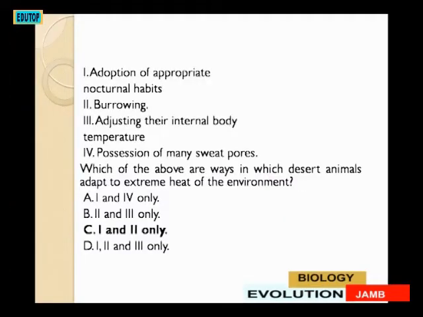Then we have four options now again. First option says adoption of appropriate nocturnal habits. The next one says burrowing. Three says adjusting their internal body temperature. Four says possession of many sweat pores. Now the question says, which of the above are ways in which desert animals adapt to extreme heat of the environment? Which ways did they adapt to extreme heat environment?